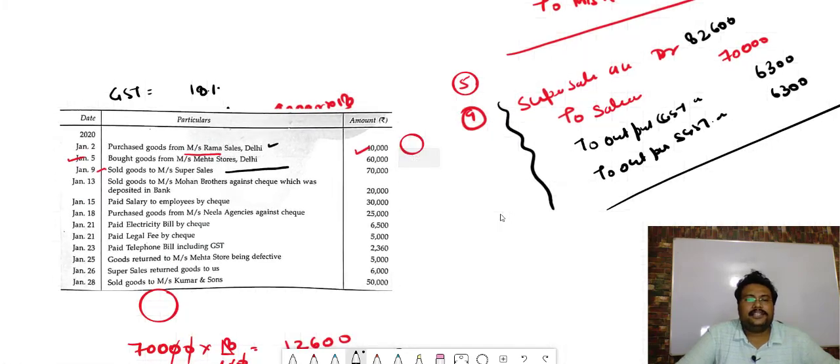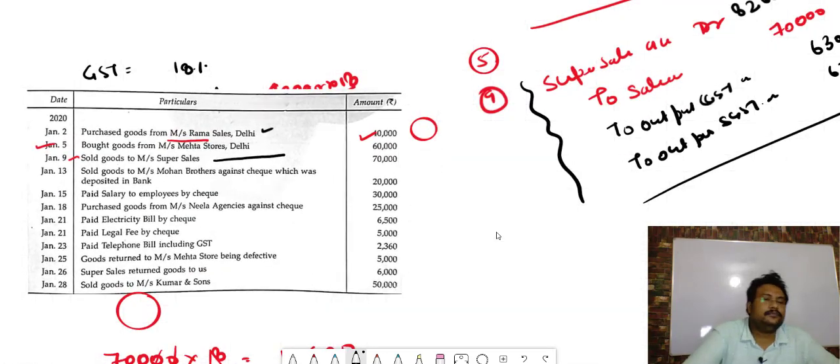In the next transaction of January 13, sold goods to Messrs Mohan Brothers against check which was deposited in bank, 20,000. It means you sold the goods against check.